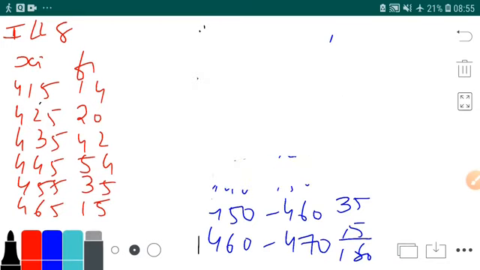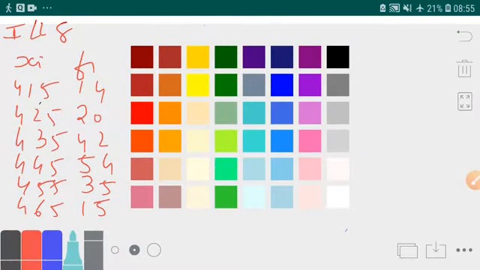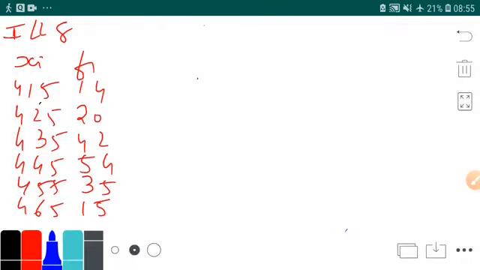Okay, now we will be solving the sum. Now fi xi is needed. How will I solve it? I will be finding fi into xi. So it's 415 into 14 basically, 5810. You can see we are going a bit different from the textbook.